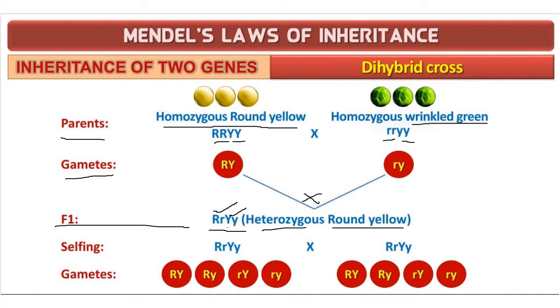Then self-crossing the round yellow, you get four types of gametes. One is capital R, capital Y; capital R, small y; small r, capital Y; and small r, small y. So this will be crossed in a checkerboard, or Punnett square as we also call it.